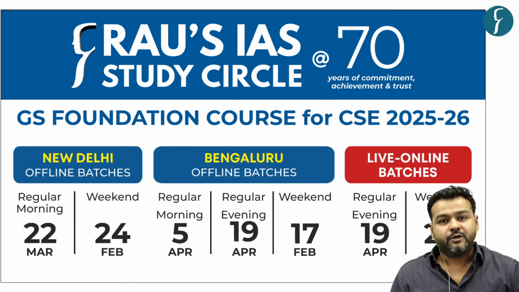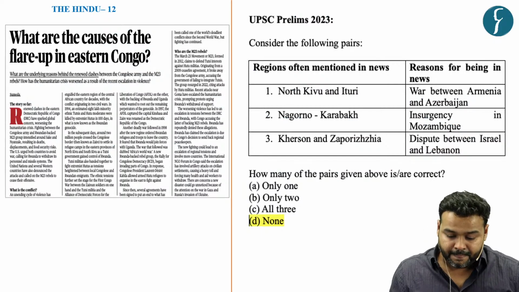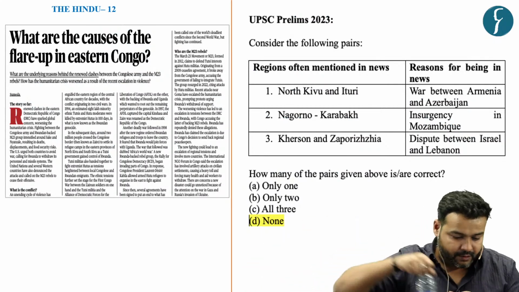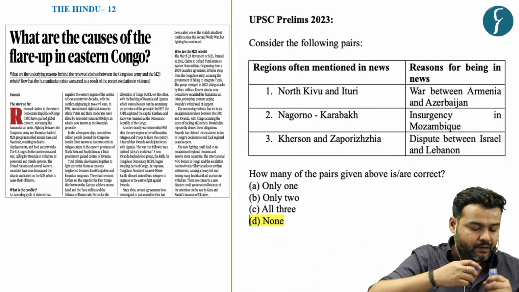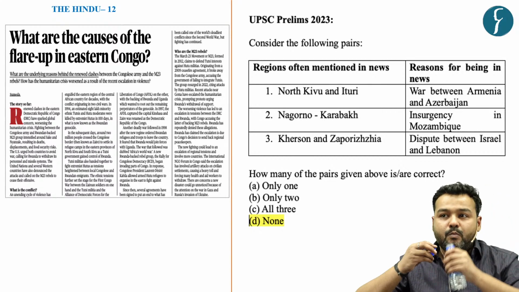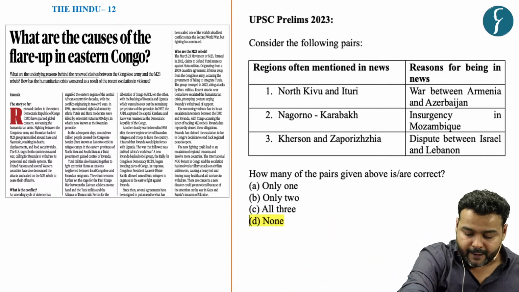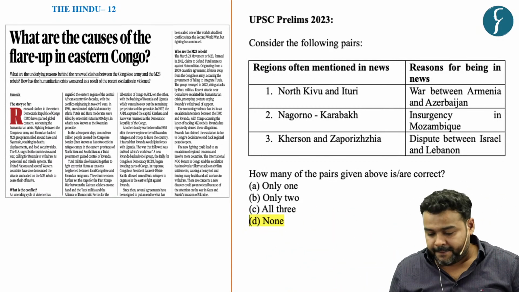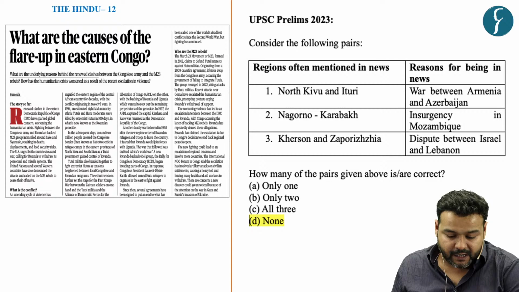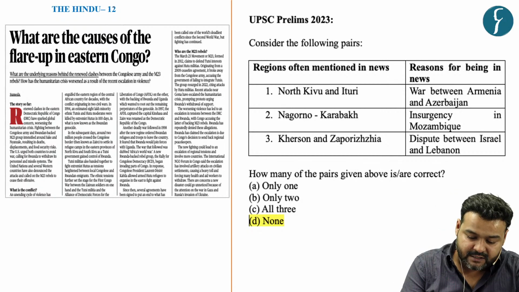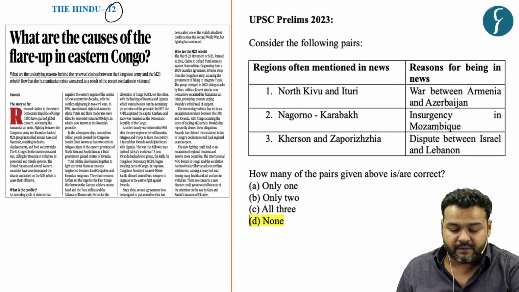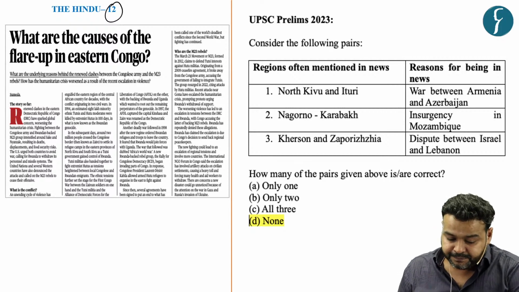Let us move to discuss the prelims section. Now, the first topic for the prelims section is inspired from a news article which featured on page number 12 of The Hindu newspaper.